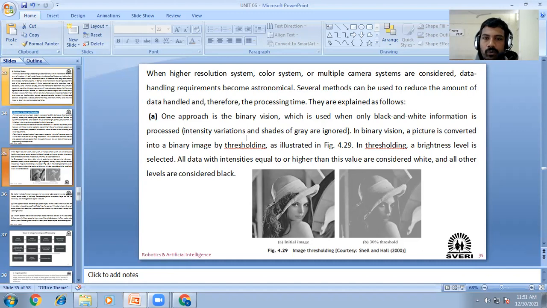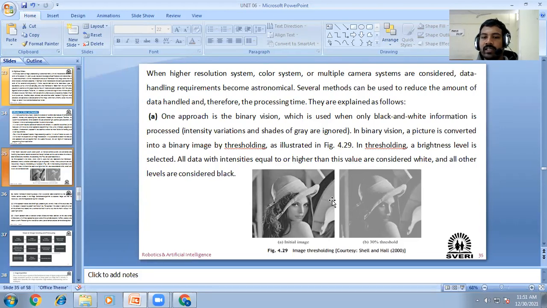Suppose one approach is binary vision, which is used when only black and white information is processed. In binary vision, a picture is converted into a binary image by thresholding. If you see, this one is the initial image, and this black and white image is converted with the help of this binary code, by using this threshold. In thresholding, a brightness level is selected.